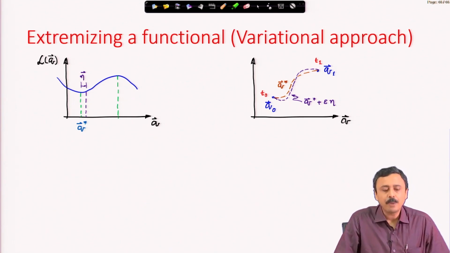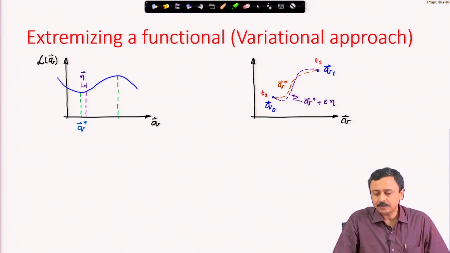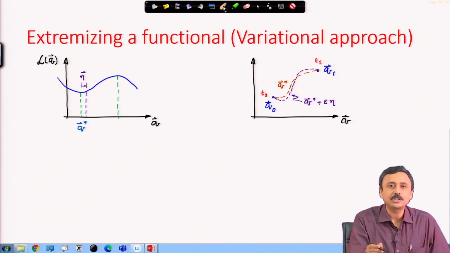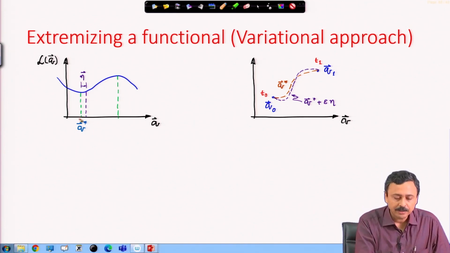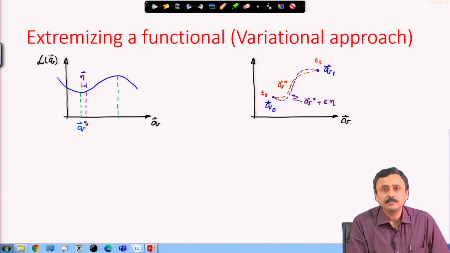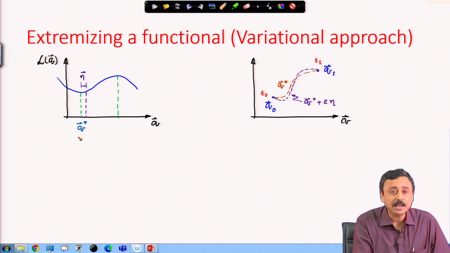Now, we come back to our problem. We think of this space of functions. This is going to be a little stretch of imagination. On this axis, we have different functions of the generalized coordinates as functions of time.